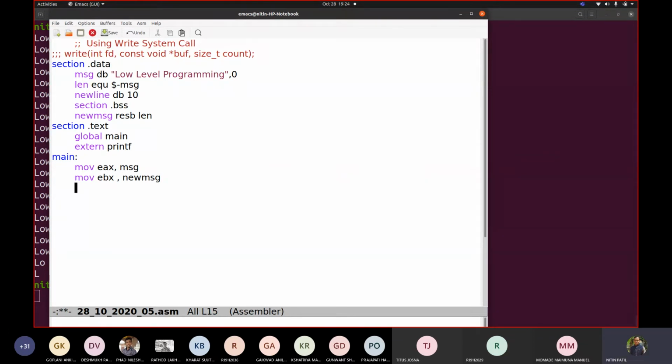I want to read character by character, and I will say mov ecx, length. I'm using loop here. I want to copy one character at a time, from eax to ebx. I will read a character from the first string and copy it here, and the length should be the same. Let us try to achieve the goal. What is to be done? So let me write this. Now, can somebody tell me what I am trying to write?